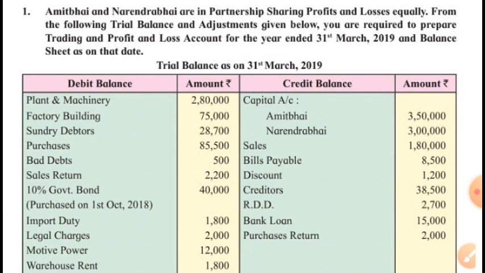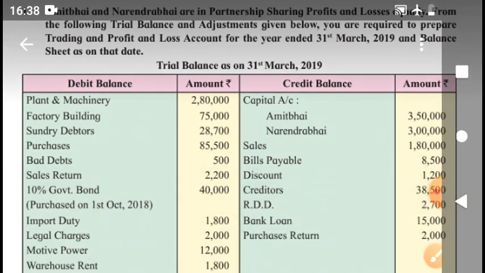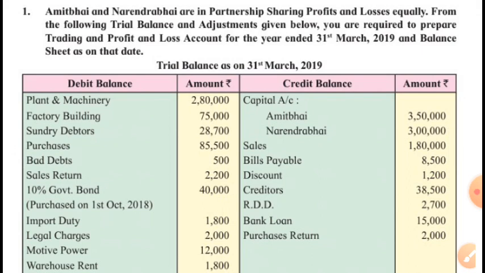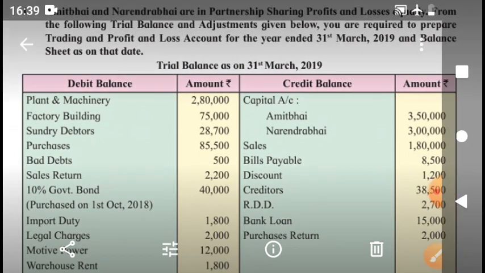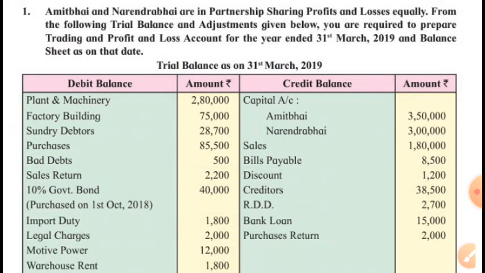Legal charges, indirect expenditure, profit and loss account. Motive power, it is a kind of factory expenditure, means it is direct expenditure. Warehouse rent, this is not factory rent, warehouse rent. Warehouse is the place where goods are stored, and from warehouse goods are supplied to the parties. Means once goods are produced, they are stored till they are sold.